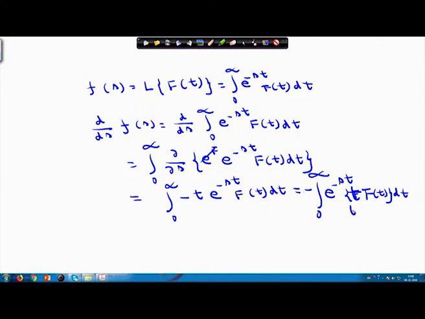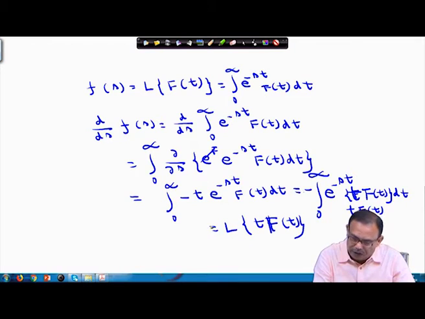This is nothing but Laplace transform of t f(t). So, this completes the proof that if I know that the Laplace transform of f(t) is F(s), then Laplace transform of t f(t) is nothing but minus d/ds of F(s), or minus F dash s; one minus sign will come over here.